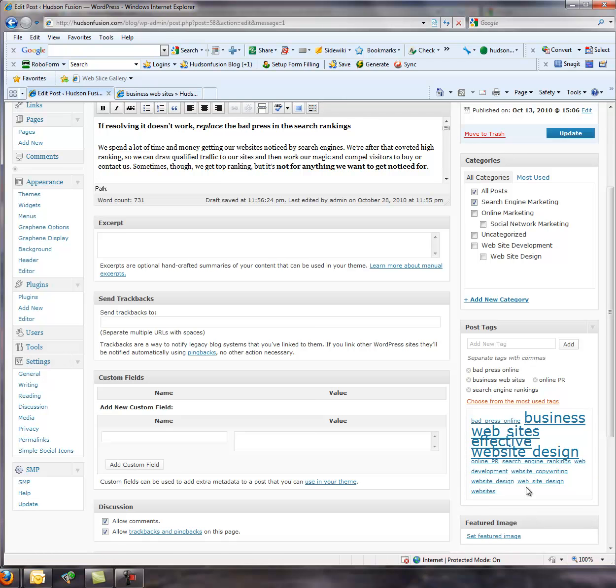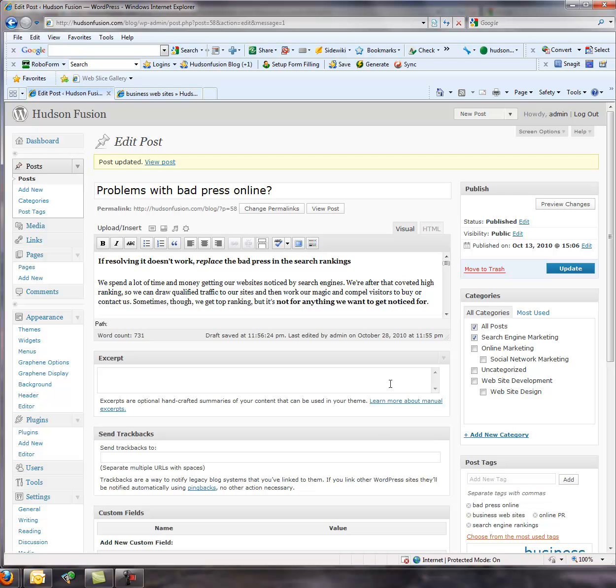There are some WordPress templates that would actually show this on the navigation, and the larger it is, the more posts you have, and then you can click on them, and it's another form of navigating through your website. So that's the purpose of tags and how we use them on WordPress sites.